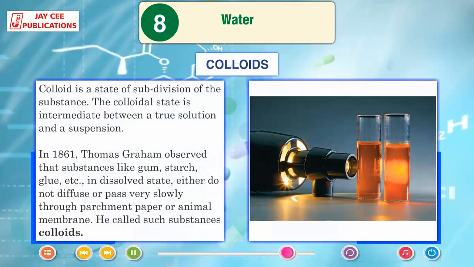Colloids. Colloid is a state of subdivision of the substance. The colloidal state is intermediate between a true solution and a suspension. In 1861, Thomas Graham observed that substances like gum, starch, glue, etc. in dissolved state either do not diffuse or pass very slowly through parchment paper or animal membrane. He called such substances colloids.